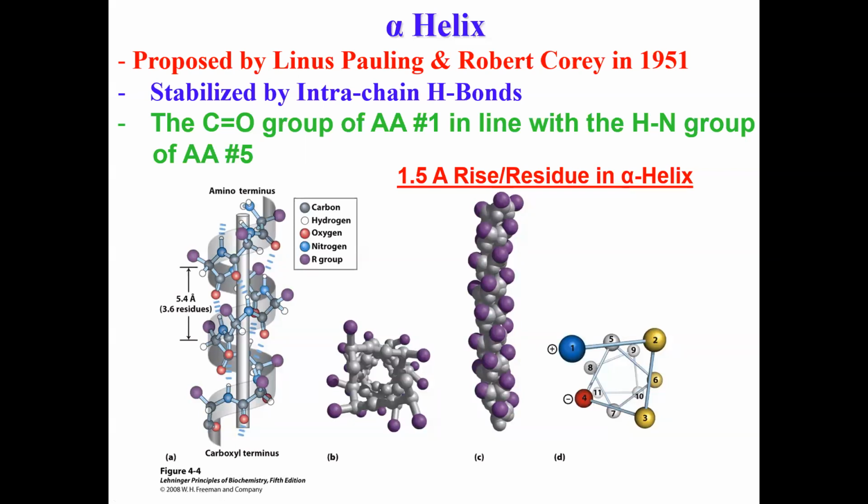If the amino terminus is protonated, that's residue number 1, 2, 3, 4, and keep going down. You can see here that residues 2, 3, and 6 could be hydrophobic in nature. Many times you have membrane proteins, and membranes are very hydrophobic.